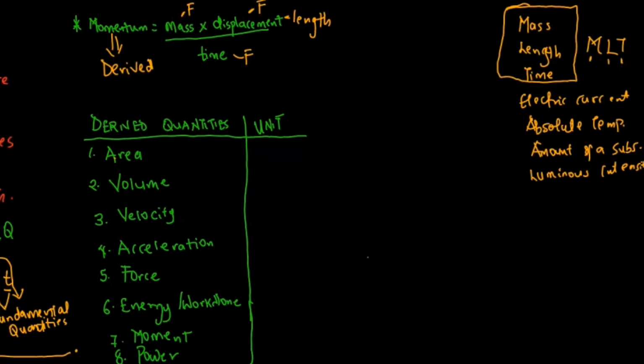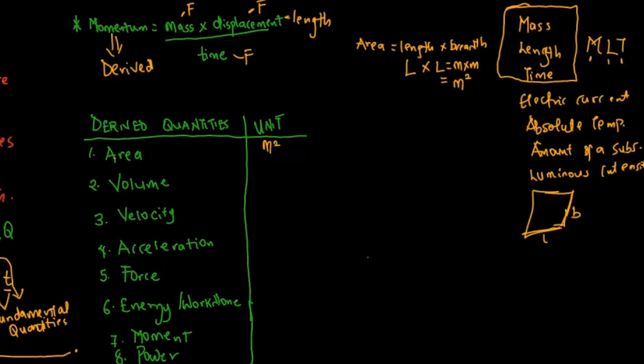So we are going to start with area. Now, the formula for area is length times breadth. So breadth is also a length, so this is length times length. If this is a room, this is a length, this is a breadth. They are both length. Length is measured in meter, length is also measured in meter, and meter times meter is equal to meter square. So hence the unit for area is meter square.